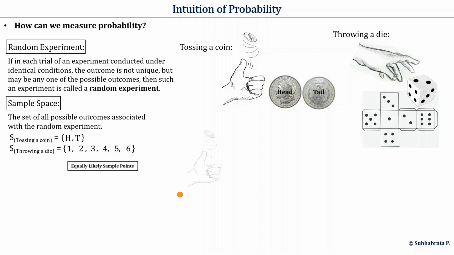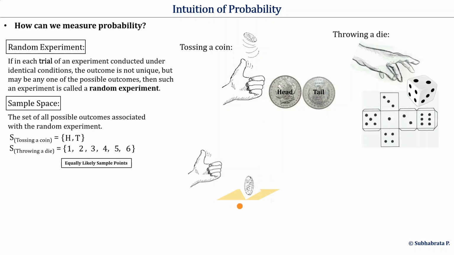Just imagine while tossing, the coin does not come back, or the coin lands on its edge and stands vertically without showing any face up. Should we consider these outcomes as sample points? Not actually, because we must perform a random experiment with proper equipment in a standard environment where it can produce a definite observable outcome, eliminating any vagueness or surprise. For the same reason, when we throw a die, we cannot consider the die landing on its corner as a sample point.